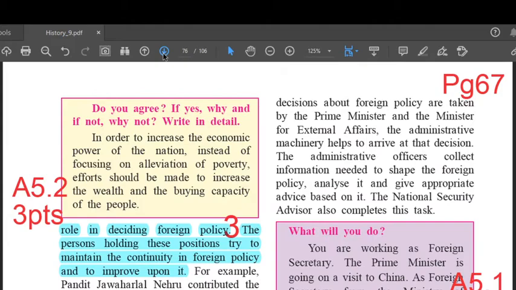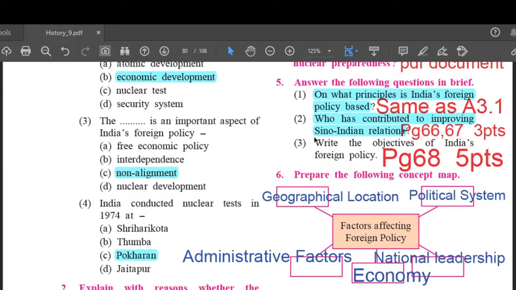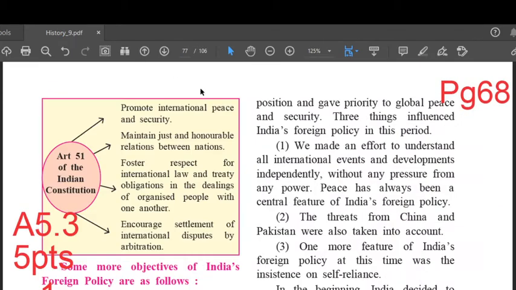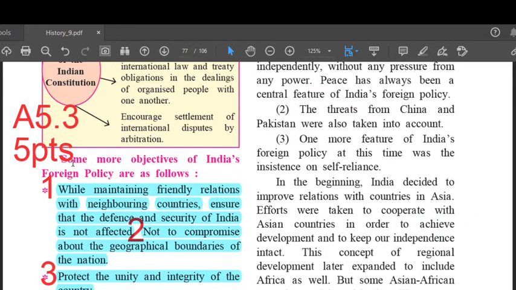Now let us go to the next question, that is 5.3. Write the objectives of India's foreign policy. The answer to this question is on page number 68. Here, left hand side, just below the yellow box. Can you see it's highlighted in pink here?